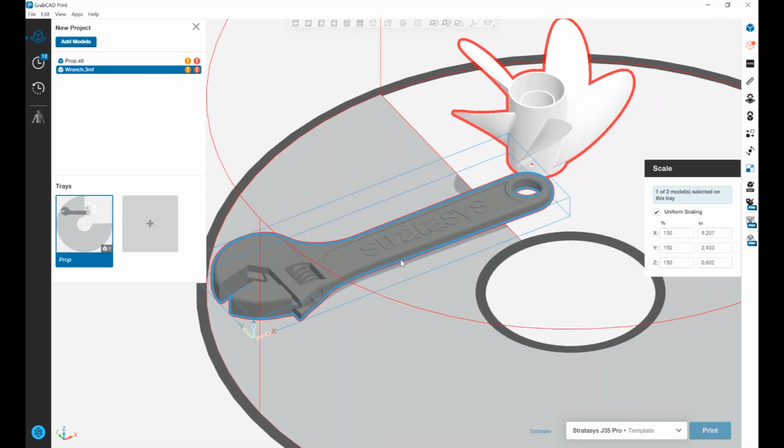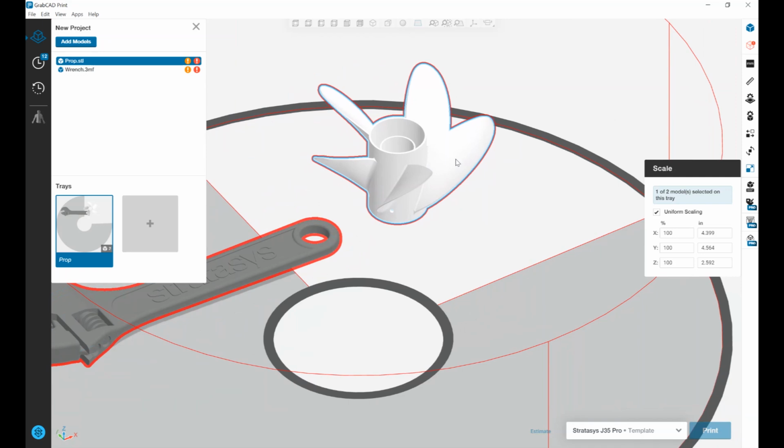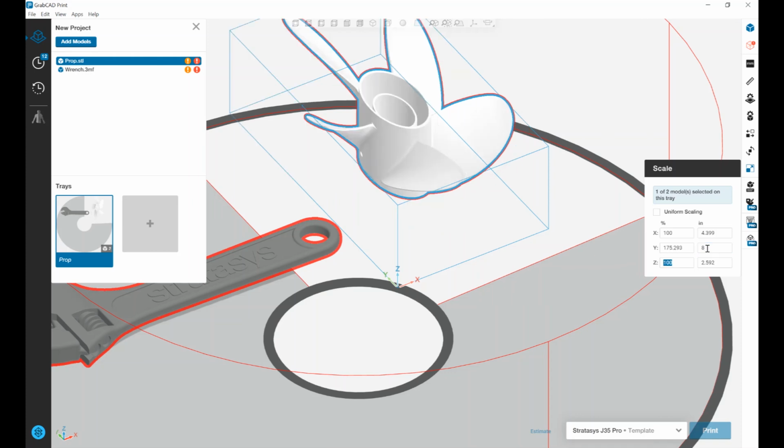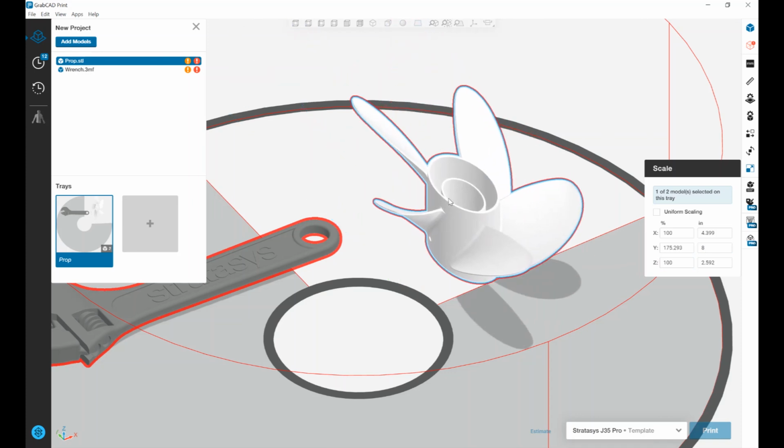Now let's try the prop. This time I'm going to turn off uniform scaling, and I'm just going to increase the y-axis to 8 inches long. This model has scaled, but proportions have not been kept.